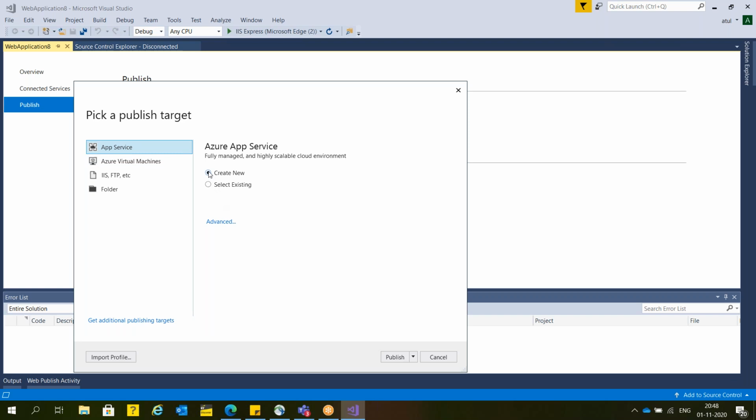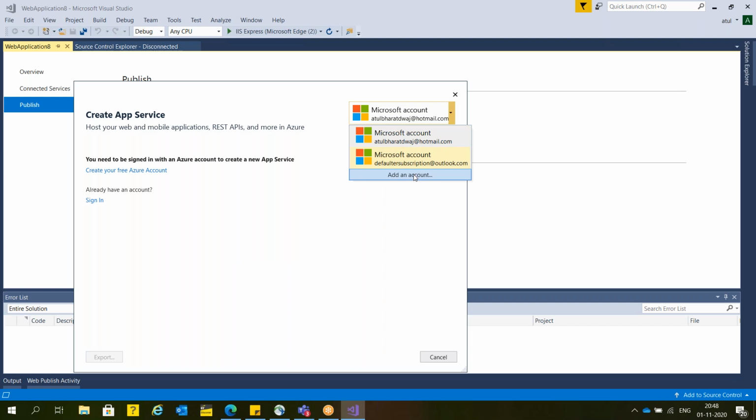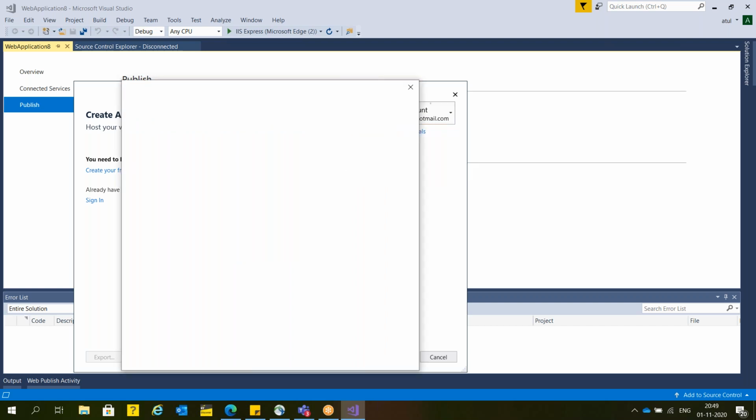So if you already have in Azure subscription, if you already have any App Service, then okay. If you don't have, then directly from Visual Studio also you can create. From Visual Studio you can create an App Service in Azure Cloud Computing. What I'm doing, I'm going to create a new service. If you already have, then just go and select. But in my case, suppose I don't have. So what I'm doing, I'm going to create a new app service. Now here I'm going to log out, or I'm going to add my subscription.